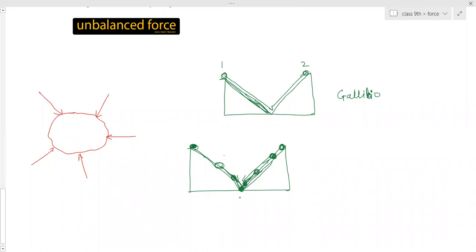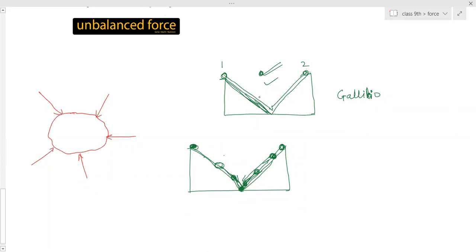The moving object comes to rest due to an external unbalanced force. So what was the force acting here? Frictional force is acting. Due to that, it came to rest. But in this case, there is no friction acting. That means, in this situation, what is the system of forces acting on the ball? Can you repeat the question? The system of forces acting on the ball in this situation.